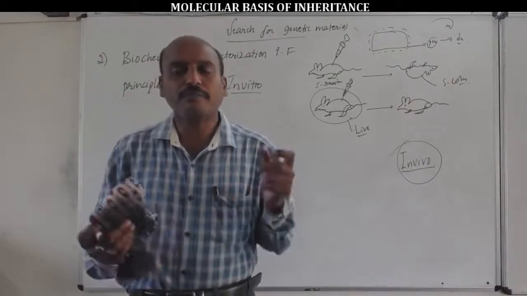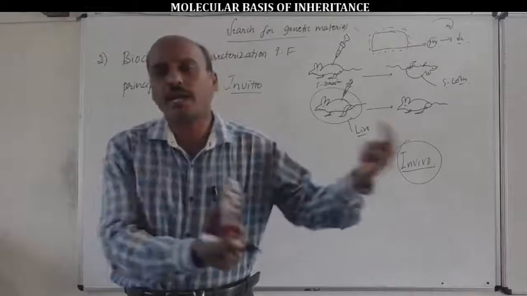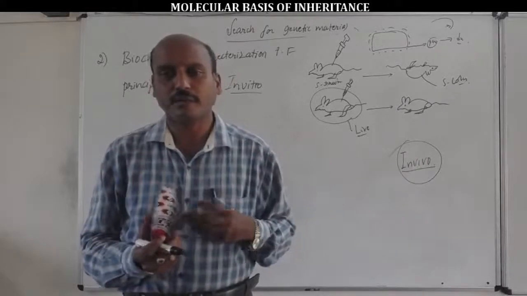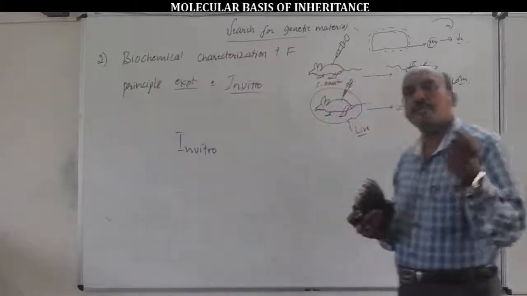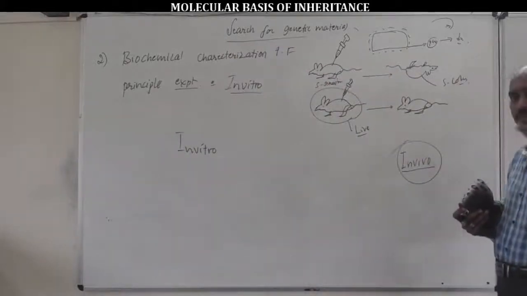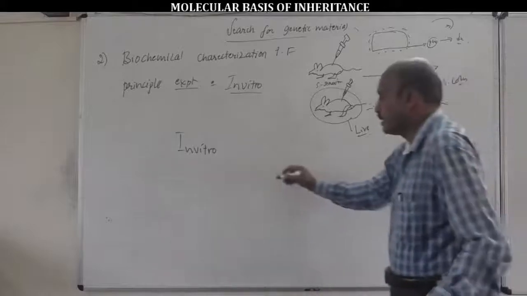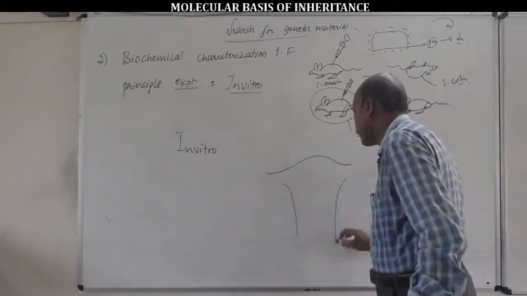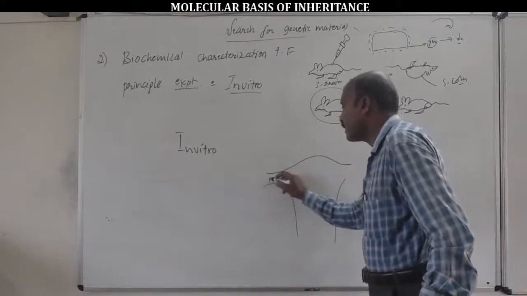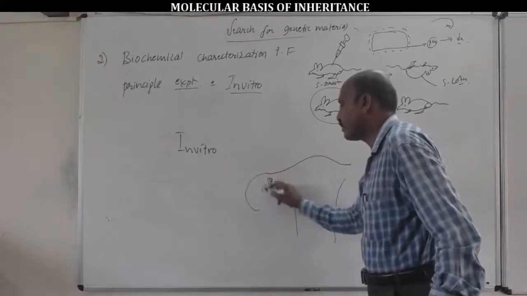Here, the general meaning of in vivo is live. For example, two types of fertilization: in vivo fertilization and in vitro fertilization. The general meaning of in vivo fertilization is the fusion of male and female gametes within the body fluids inside the female body.